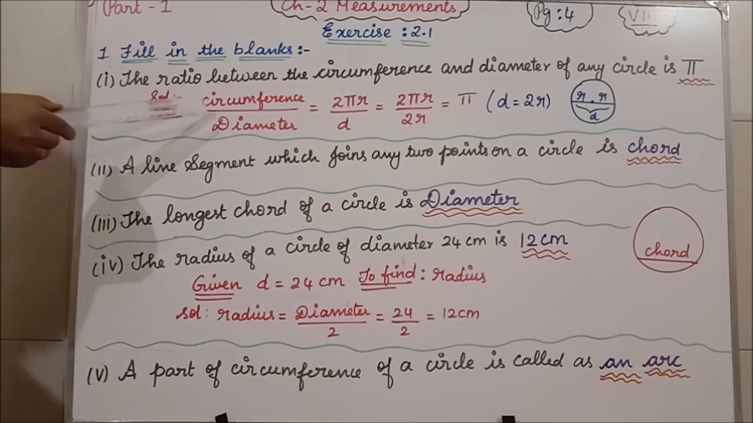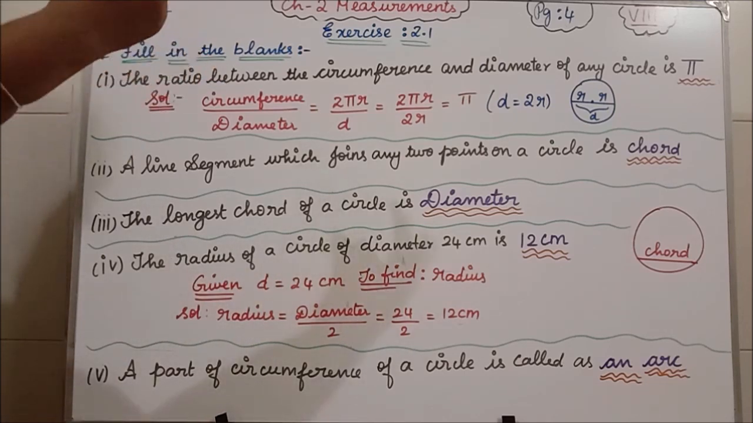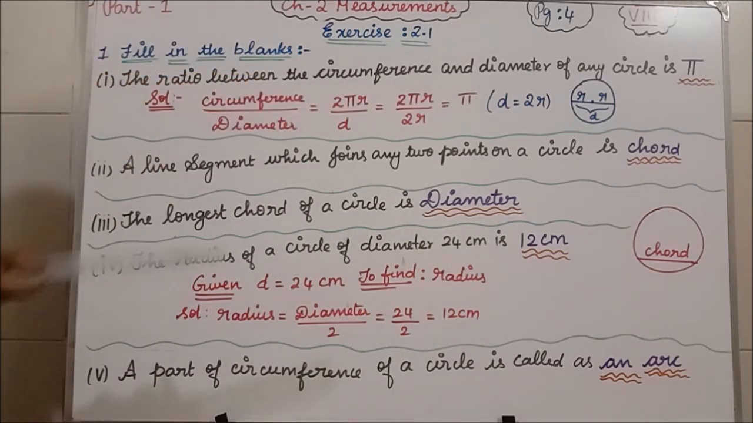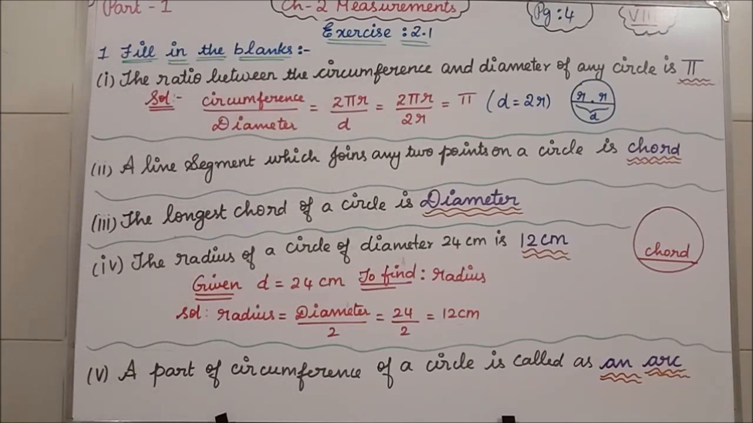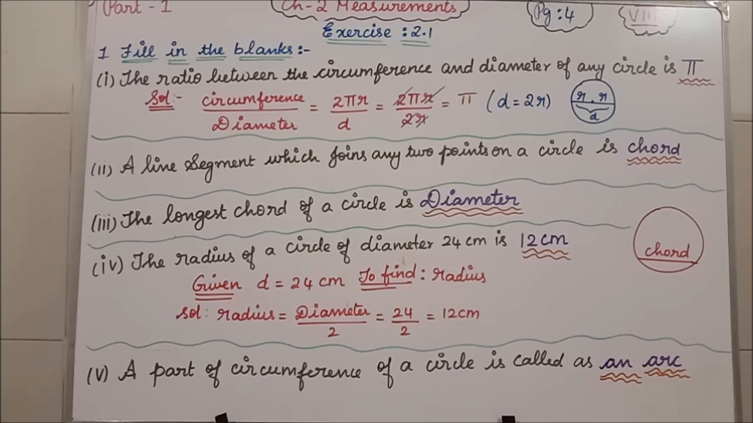Clear? The circumference of the circle formula is what? 2 pi r. Diameter we can write as d. So diameter equals what? 2 into radius, because diameter indicates 2 radius. That is why I have written in the bracket d is equal to 2r. So in the place of d I am writing 2r. The next step, 2 will get cancelled, r will get cancelled. If 2 and r get cancelled, what remains? Pi. So that is the answer for the first question. Clear all of you?